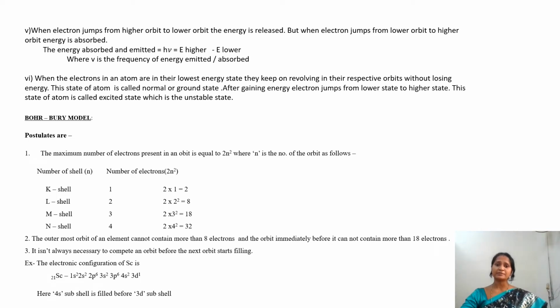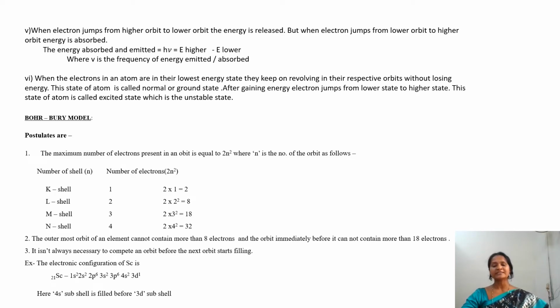If the electron is present in the first cell, it moves to the second cell, then it can absorb energy. How much energy can it absorb? The difference in energy, that delta E, is equal to E2 minus E1, or E higher minus E lower. If an electron moves from a higher energetic cell to a lower energetic cell, it can emit or release energy.